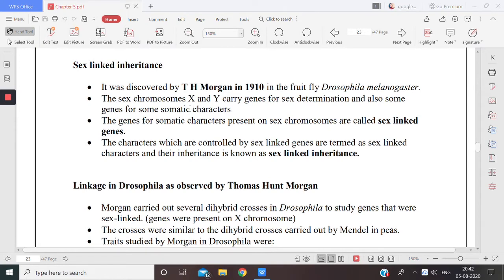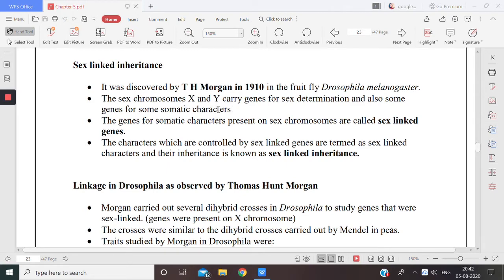Germ cells represent the sexual characters and somatic cells represent the other characters of our body. So Morgan was saying that the sex chromosomes were carrying the genes that were determining the sex, but along with those genes, the sex chromosome also had some genes which were representing some somatic characters.